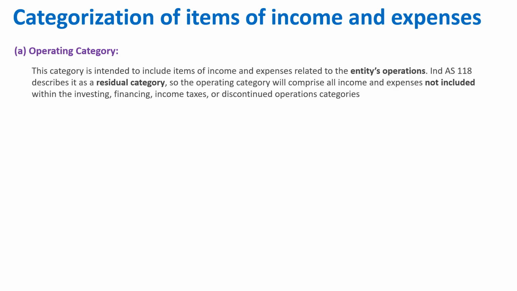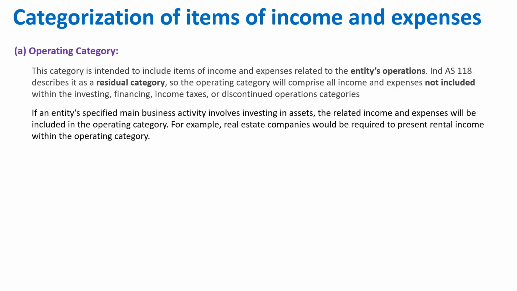Now if certain income and expense doesn't classify under investing and financing, the accounting standard says that by default it will fall under operating category, because this is also called a residual category. So there are five categories. If any particular income and expense doesn't fit any of the four, then it will fall under operating category.